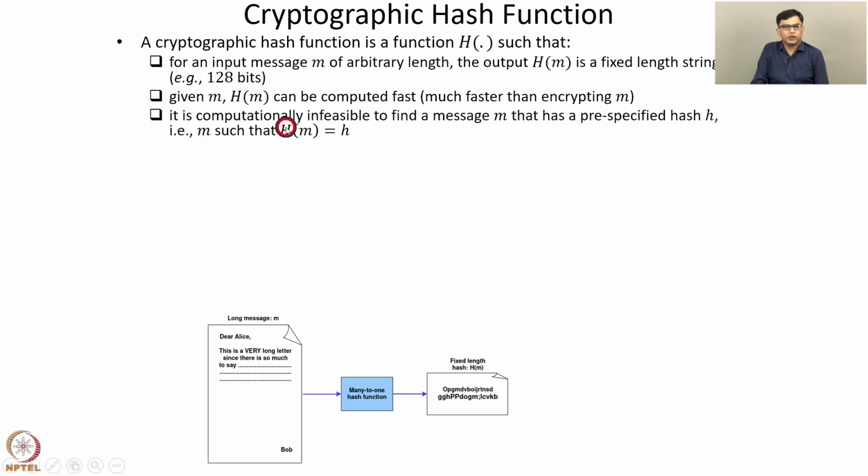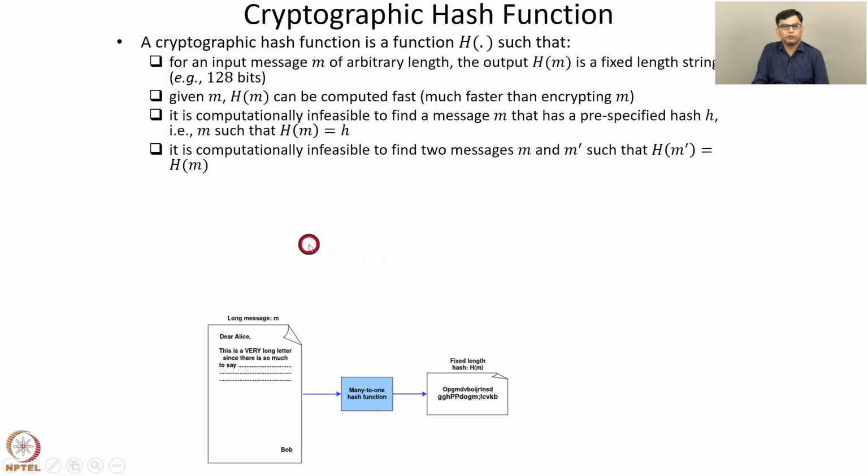A crucial property of a cryptographic hash function is this. It is computationally infeasible to find a message m that has a pre-specified hash h. That is, a message m such that h of m equals h. For this reason, a cryptographic hash function is called a one-way function. Given an input, it's computationally easy to find its hash value. So given a message m, it's straightforward to find its hash value h of m. But it's difficult to go in the other direction. That is, given a target hash value h, it's computationally infeasible to find a message m which has the hash value h.